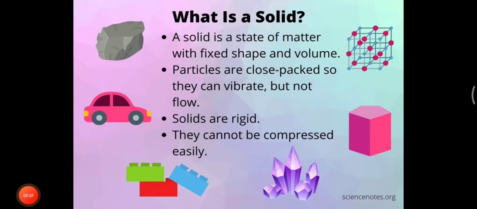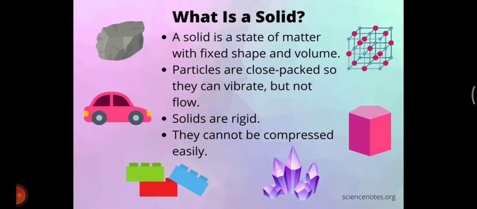Now, first of all, the category is solid. What is a solid? A solid is that state of matter which has a fixed shape. For example, think about your pencil. Think about your pencil box. Think about your eraser. These things have what? Fixed shape, right? That is why they are considered solid.